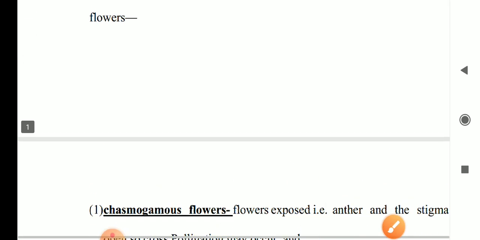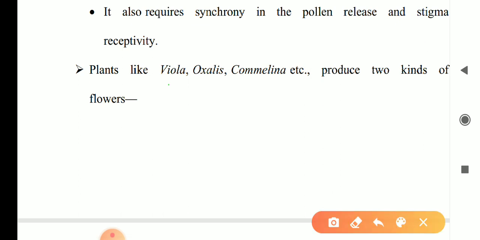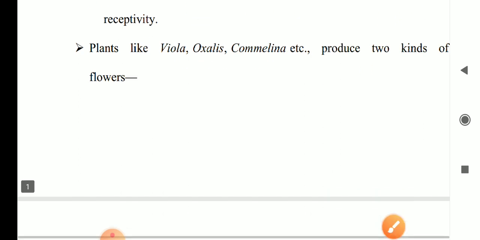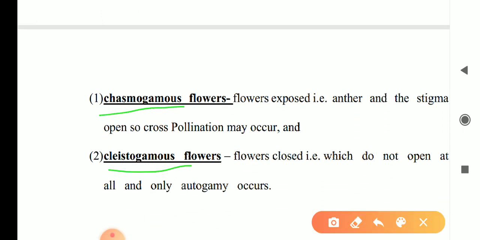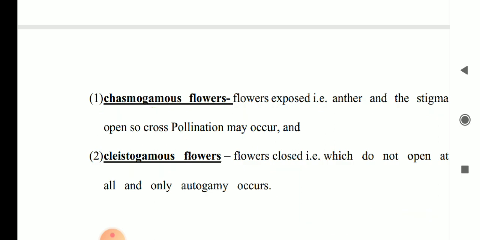So in Viola, Oxalis, Commelina, two types of flowers are found: chasmogamous and cleistogamous. Chasmogamous means flower exposed, cleistogamous means flower closed. That means in chasmogamous flowers the style and stigma are exposed for pollination, and in cleistogamous flowers the style, anther and stigma are not exposed.